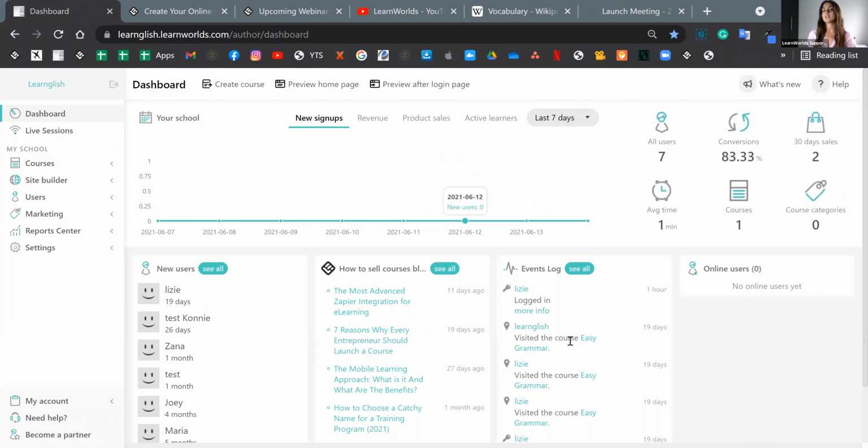Okay, so what you should be seeing is me signed into one of our test schools. The scenario is that this is going to be an English teaching school. And this is where we're going to create our course from.